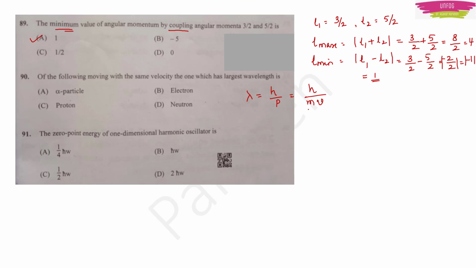Now they say that all the particles are moving with the same velocity, so I don't bother about velocity now. I know that the de Broglie wavelength is inversely proportional to the mass of the particle. Among the four given particles, the electron has the smallest mass, right? That's why it should have the largest wavelength.